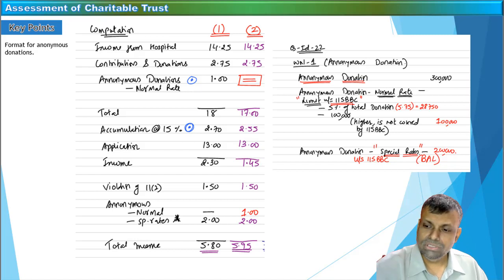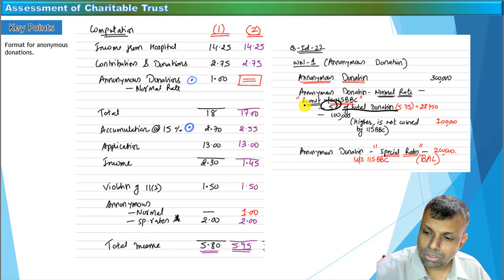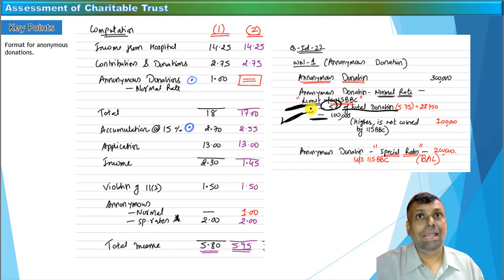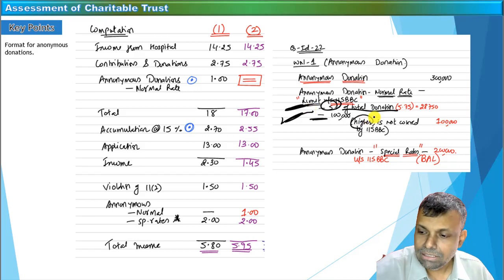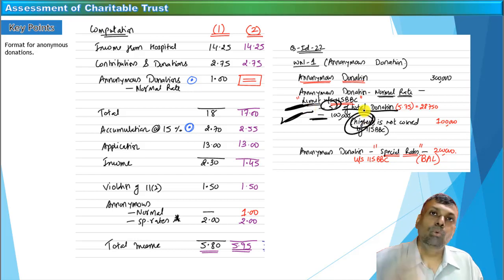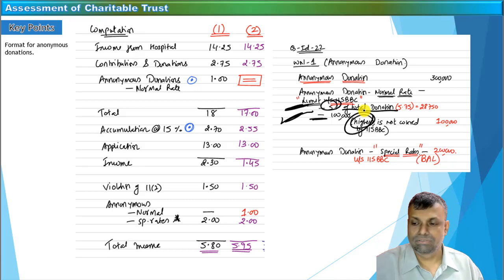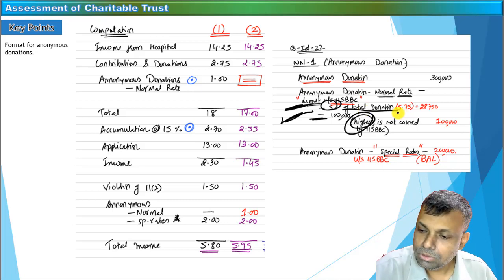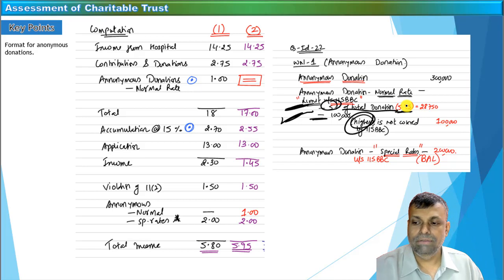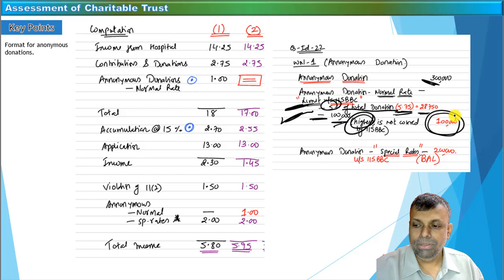So anonymous donation says the limit is 5% of the total donation, or rupees 1 lakh, whichever is higher. So logically it says up to 1 lakh rupees, we are not going to multiply with the special rates of tax. So in the given situation, supposing your total donation was 5.75 lakhs, and your anonymous donation was 3 lakhs. So total donation multiplied with 5% is one limit, 1 lakh rupees is another limit, whichever is higher. So 1 lakh rupees will not be covered by section 115BBC. That means this will be covered by the basic limit of section 115BBC.